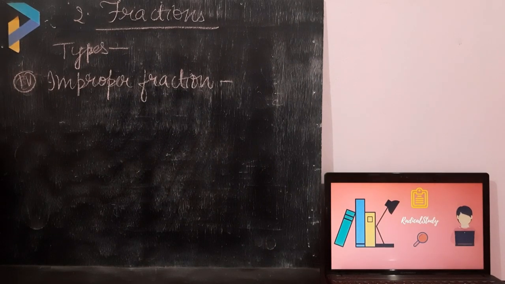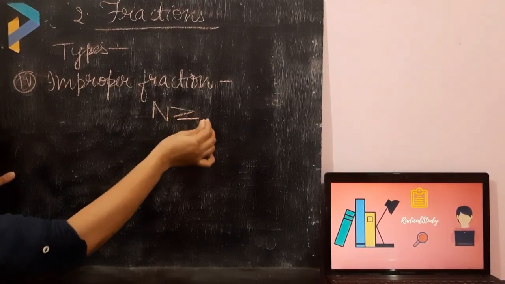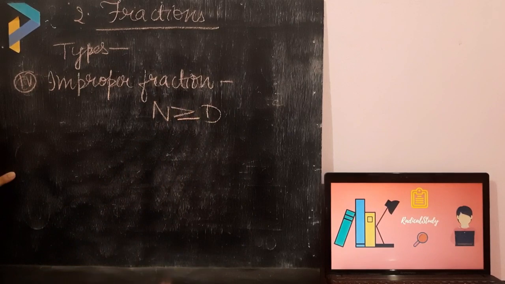Now I will explain improper fractions. What are improper fractions? A fraction whose numerator is more than or equal to its denominator is called an improper fraction. The numerator is greater than or equal to the denominator. Okay students, so these types of fractions are called improper fractions.